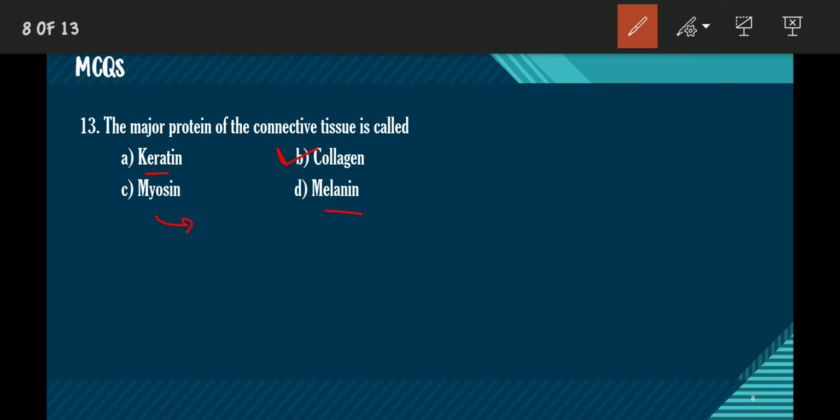Okay, so the answer of this question is option B, collagen. The major protein of the connective tissue is called collagen. Next question.